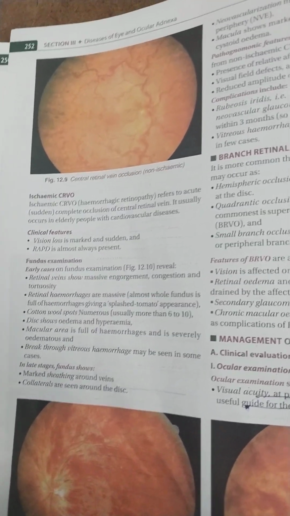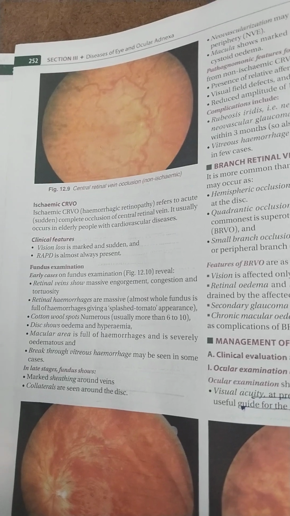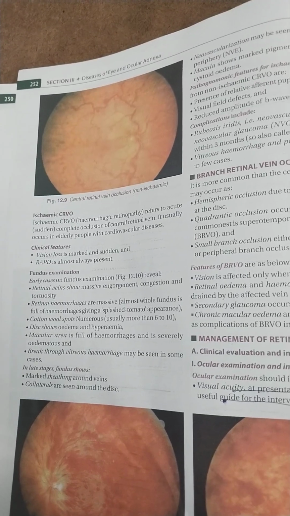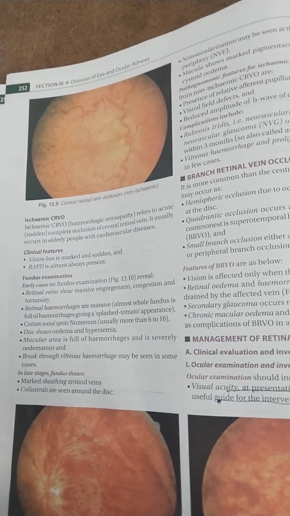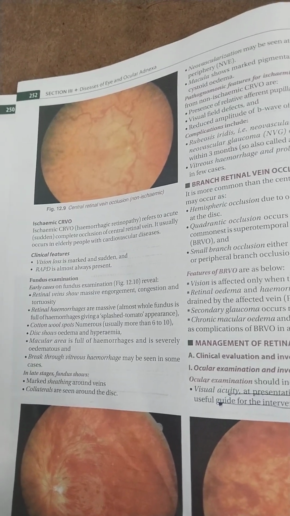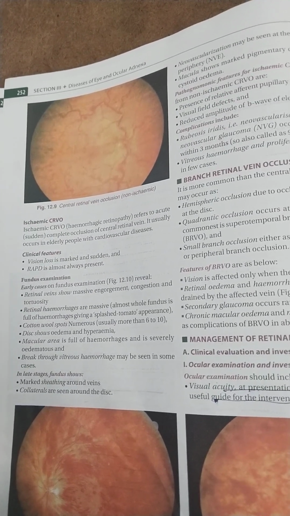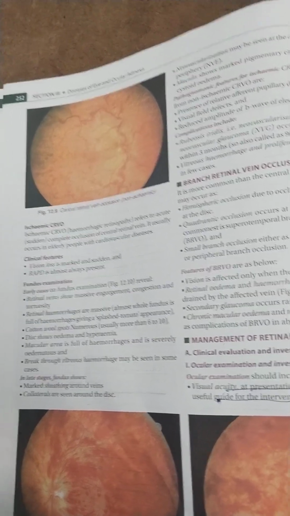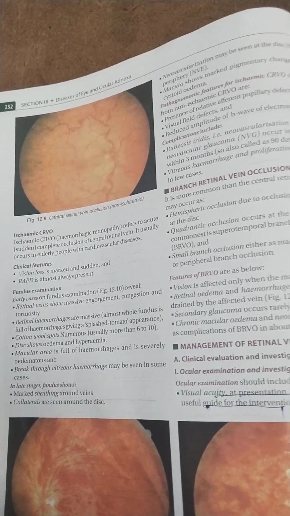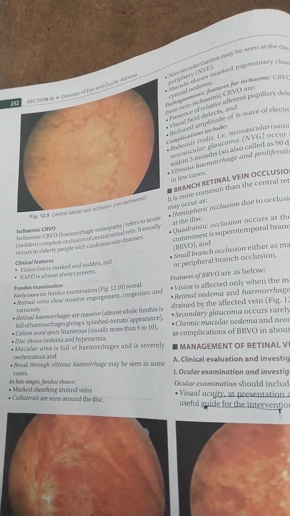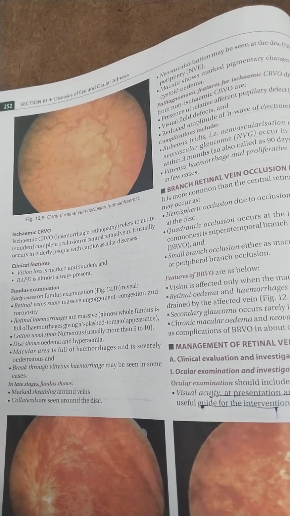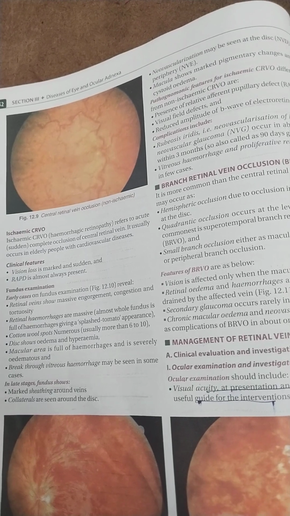Coming to ischemic CRVO, also called hemorrhagic retinopathy. It refers to sudden complete occlusion of the central retinal vein, usually occurring in elderly people with cardiovascular diseases. Clinical features are marked and sudden vision loss, and RAPD is present, which is not seen in non-ischemic central retinal vein occlusion. On fundus examination, engorgement, congestion and tortuosity of veins are seen in early cases.